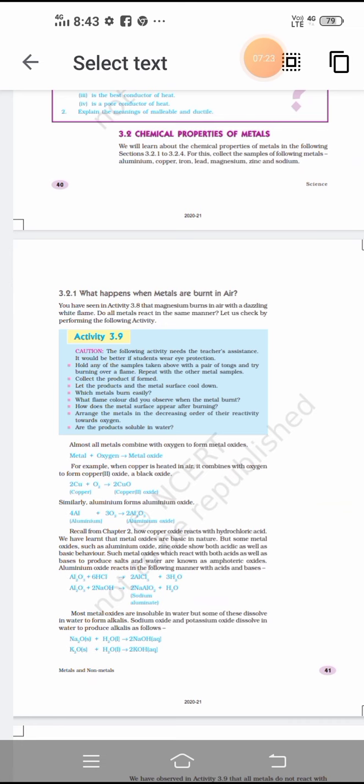sodium: the atomic number of sodium is 11, and when we split it into its electronic configuration, in the first shell, that is the K shell, the total number of electrons is 2, and in the L shell the total number of electrons is 8, and the rest is present in the M shell.